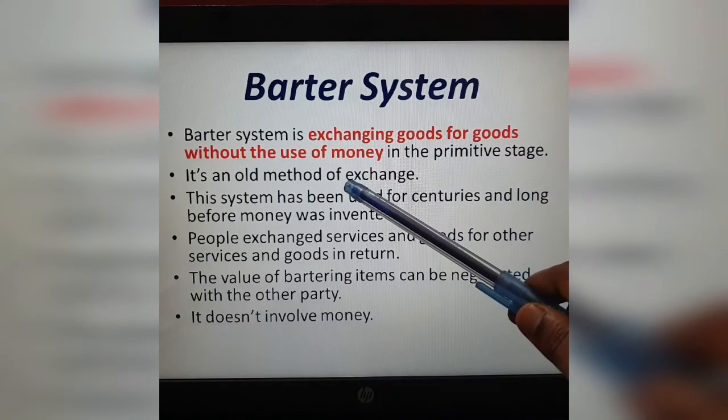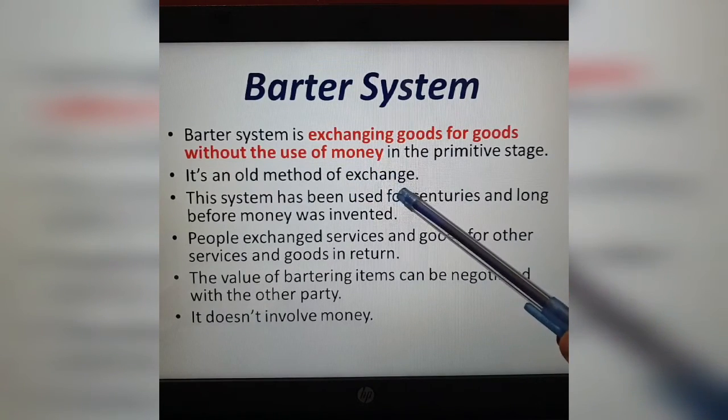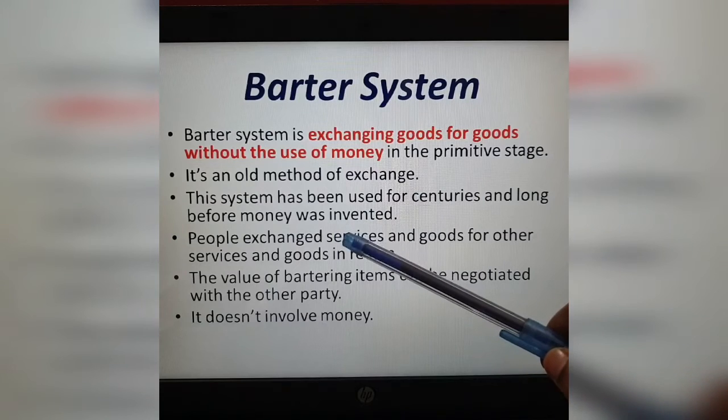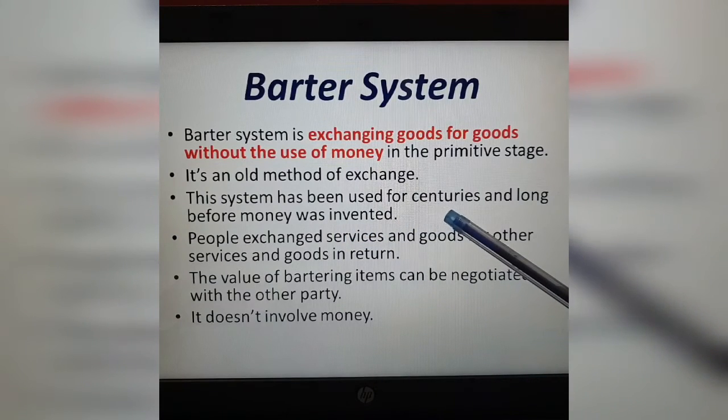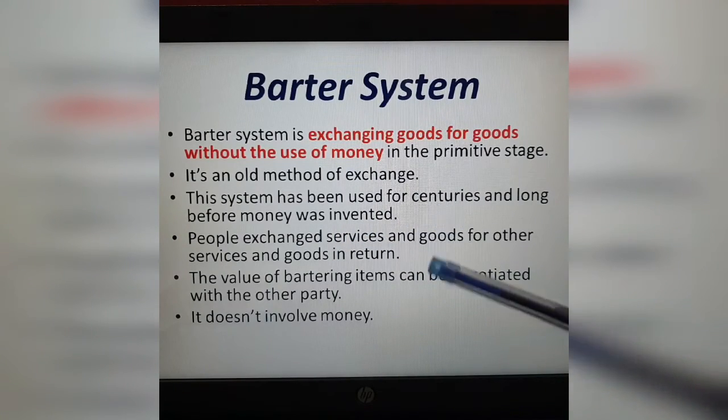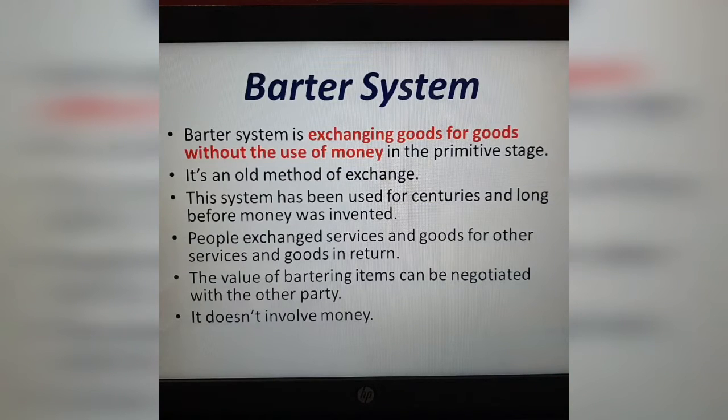This is the very oldest method of exchanging or purchasing. This system has been used for centuries, long before money was invented. People exchanged goods and services for other services and goods in return.